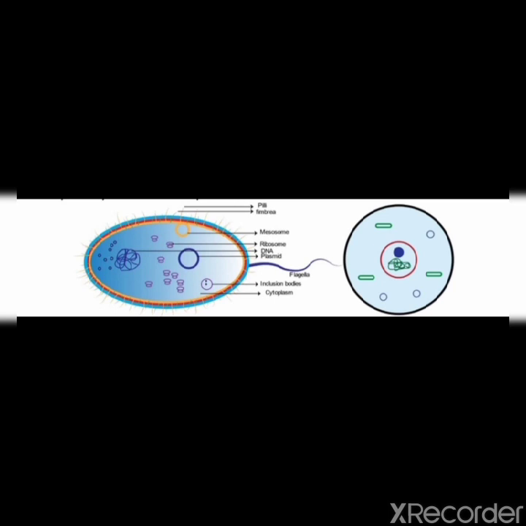Cytoplasm also participates in the intracellular distribution of nutrients and enzymes, that is inside the region of cells, and in the exchange of materials between organelles. You can see in the figure two organelles. So cytoplasm helps in the exchange of materials between two organelles.